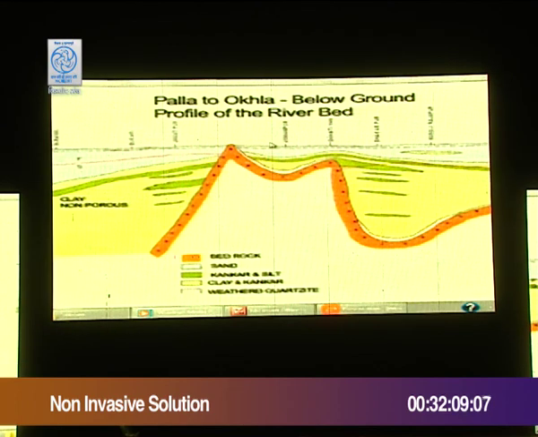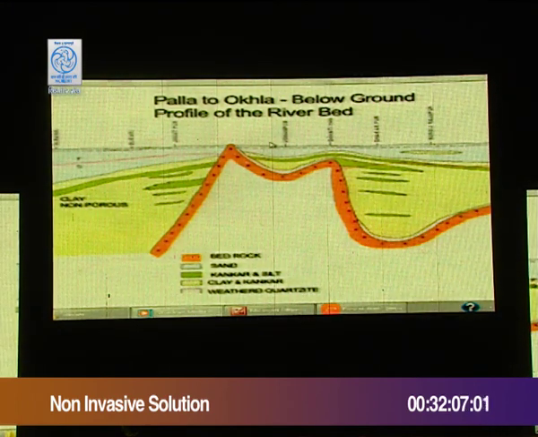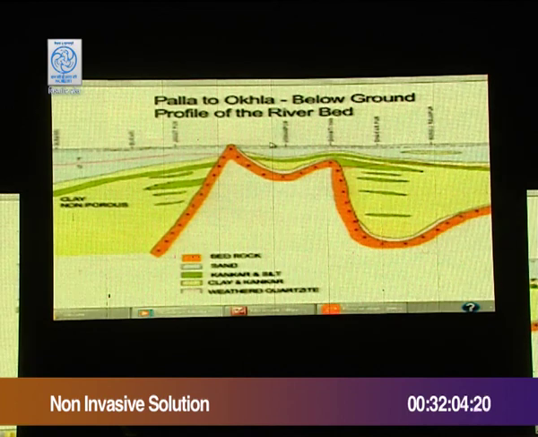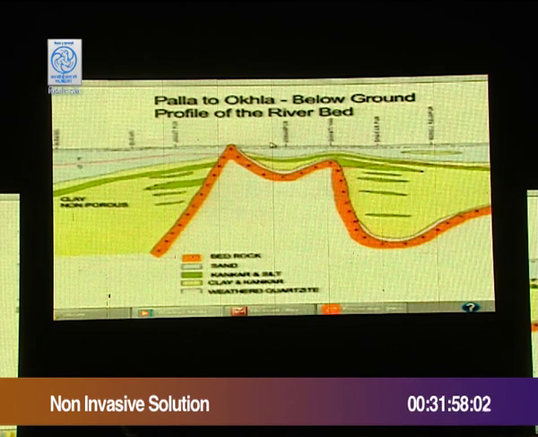This picture gives you the actual profile of the river Yamuna. The light-colored section on top is the sandy layer of the Yamuna. It varies from 80 meters below ground on the left to 30 meters over some of the other sections.